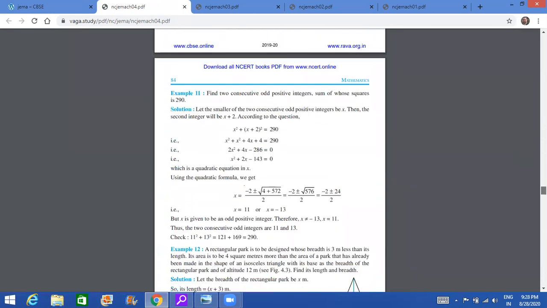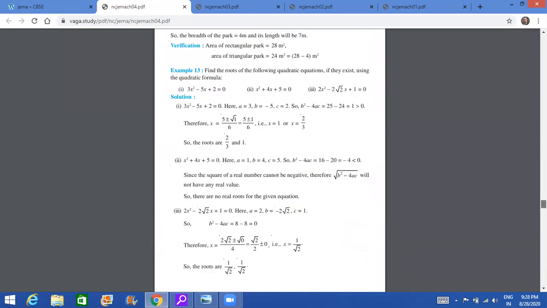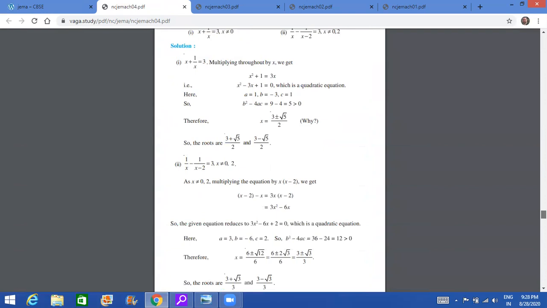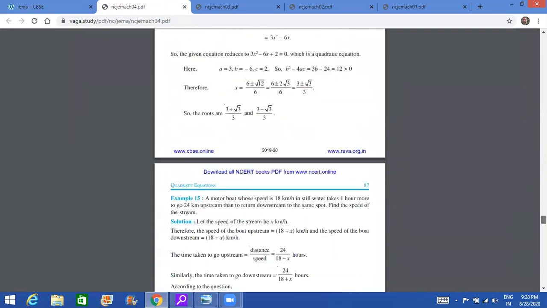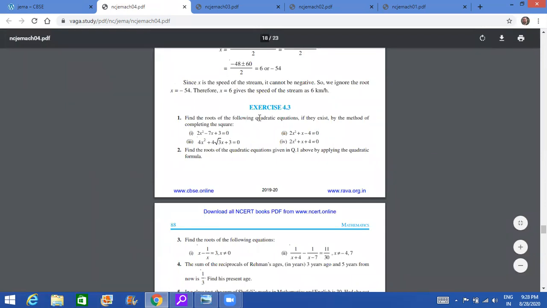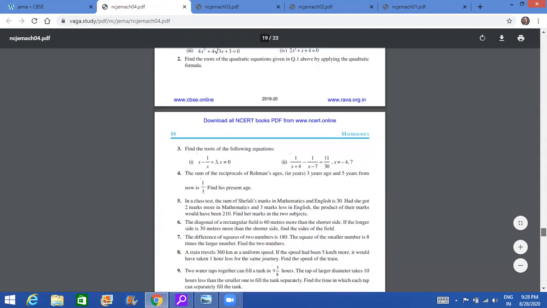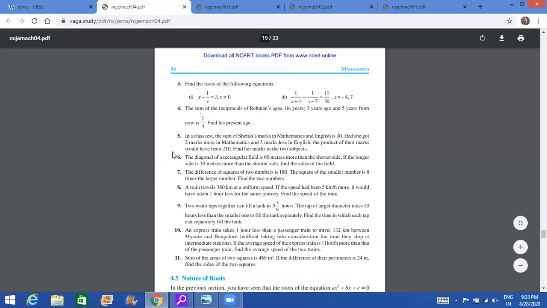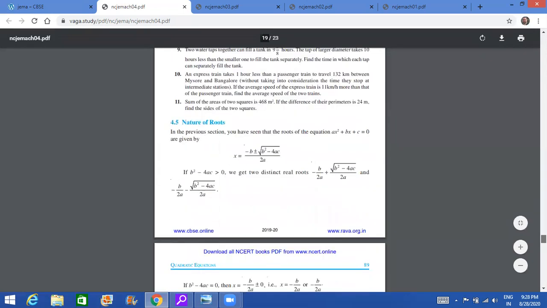And the first question there, in fact, is based on the method of completion of squares. So example 14, you have to do. This is important. Now here is the question: find the roots, if they exist, by method of completion of squares. This is cancelled. You need not do this. Moving further, these questions were very, very important. Now these word problems are cancelled. So these questions from 5 to 11, situational problems, are cancelled. A lot of things have been cancelled from this exercise.